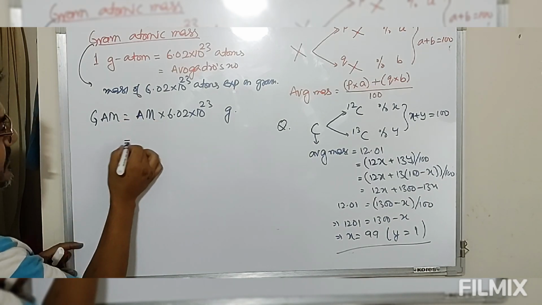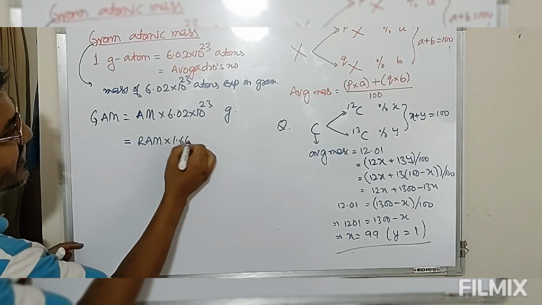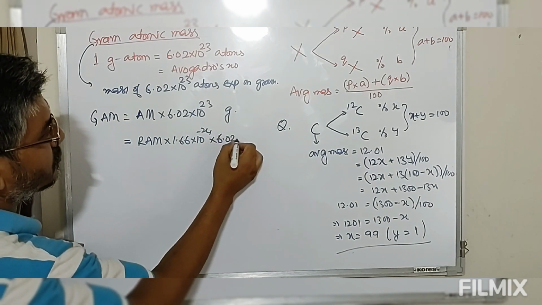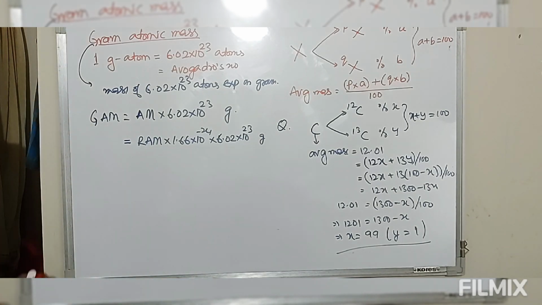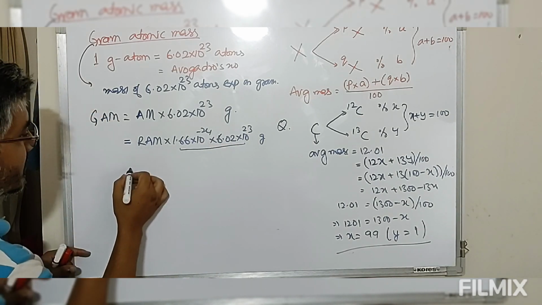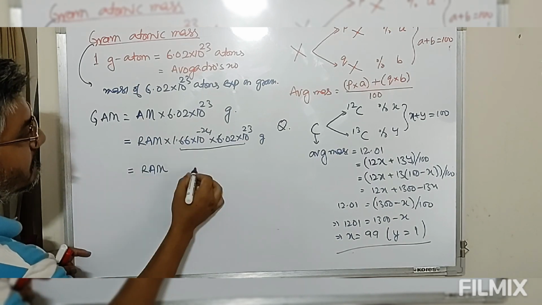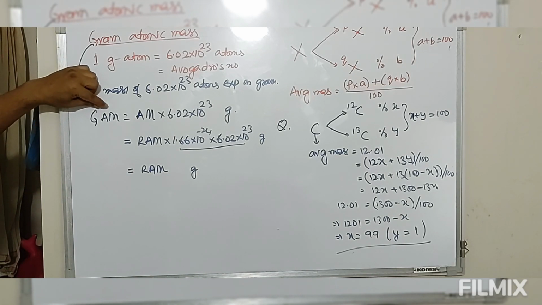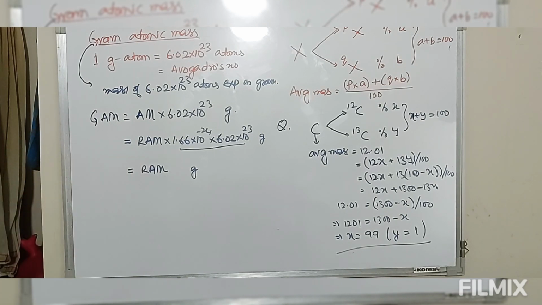This absolute mass is equal to relative atomic mass into 1.66 into 10 to the power minus 24 into 6.02 into 10 to the power 23 gram. Now when you multiply this, this comes out to be approximately 1. So the numerical value of gram atomic mass and the relative atomic mass are the same, but there is a difference in unit.